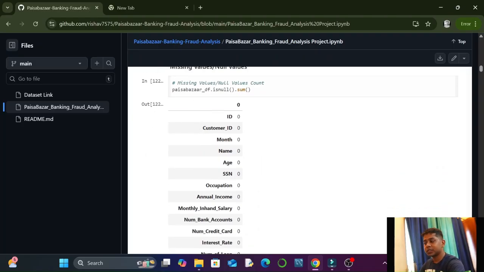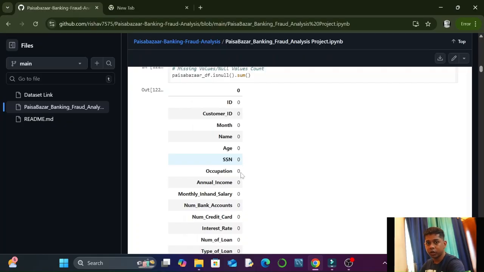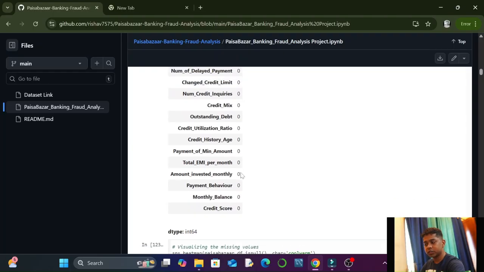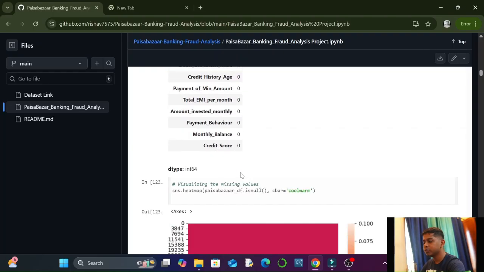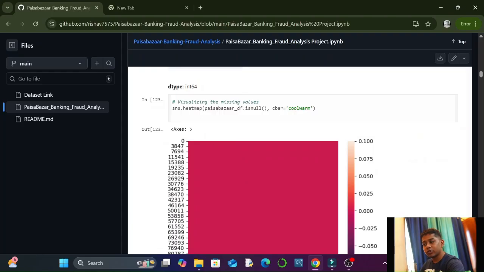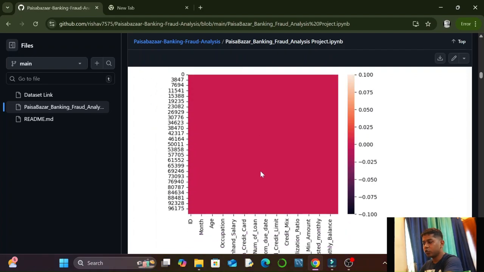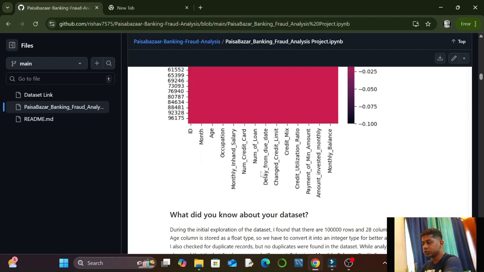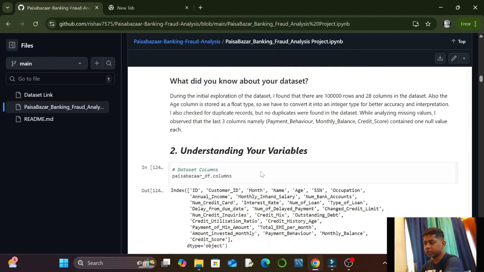After that, I have taken Paisabazaar_df.isnull() to find the sum of null values in all the columns, and we have got a table showing that there are no null values in any of the columns. After that, we have also plotted sns.heatmap of Paisabazaar_df.isnull(), and we have given the color map as coolwarm. We can see we have got a heat map showing the null values, and we have no null values, so it is not showing anything.